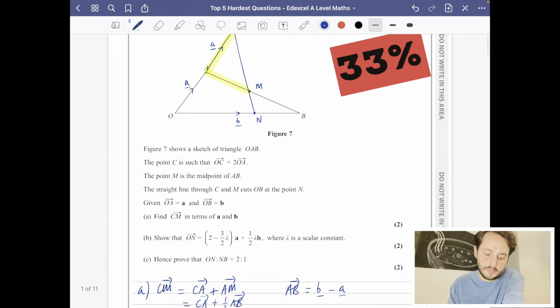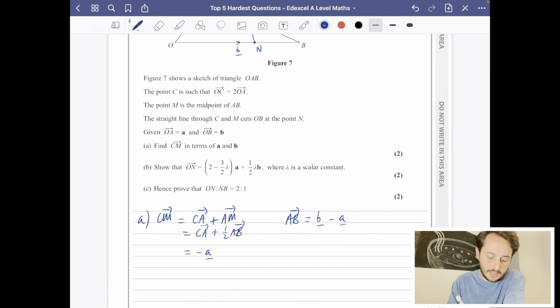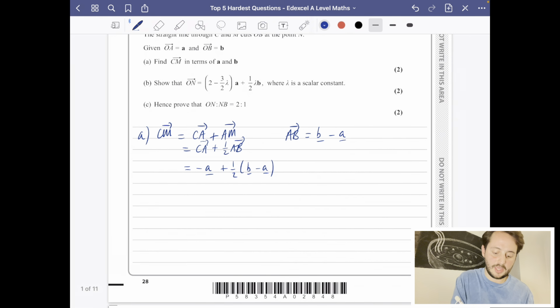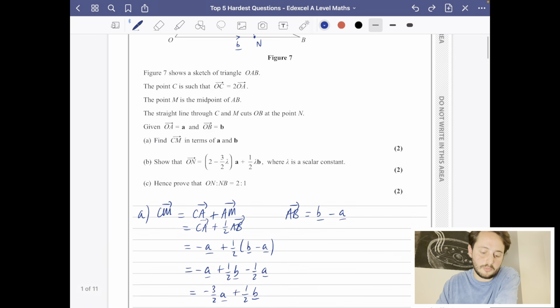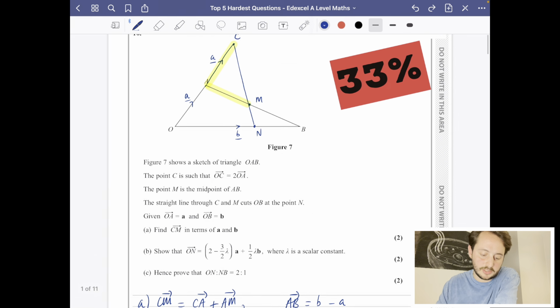CA is just going to be minus a. And I'm then going to add on a half of AB, which is b minus a. And what we've got left with here is then minus a plus a half b minus a half a. And that all simplifies to minus 3 over 2 a plus a half b. Now, I think that's an awful lot of work just for 2 marks, but we have got those 2 marks at this stage. Now, I think this was where the question got really challenging, so I'm going to come back to the diagram.